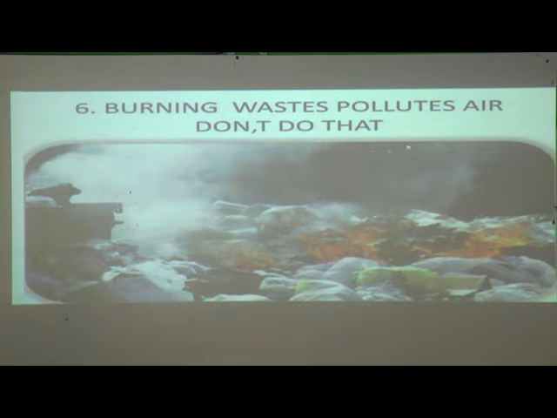Then, burning waste pollutes air, don't do that. When we burn waste, it will cause pollution. That is why we should not burn whatever waste is there. We do not go for burning.